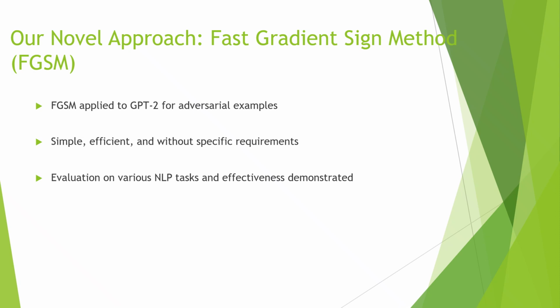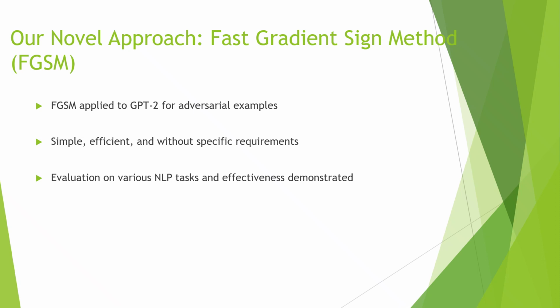So what is the evaluation across various NLP tasks? The effectiveness of FGSM applied to GPT-2 has been evaluated across a range of NLP tasks, including sentiment analysis, text classification, and named entity recognition. The results demonstrate the capability of FGSM to generate adversarial examples that deceive the NLP model and cause misclassification or incorrect prediction.